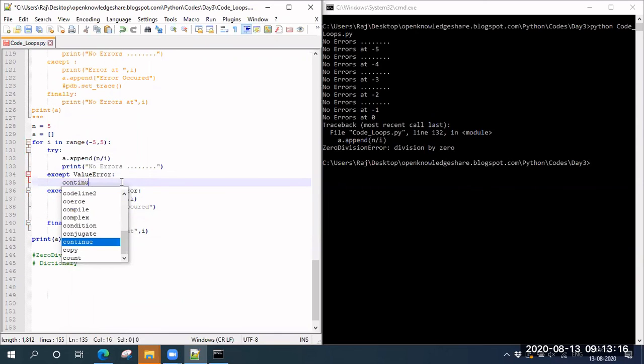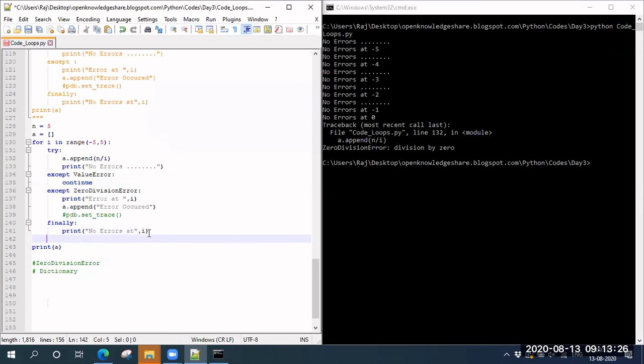There is one thing called continue. What continue does is skip whatever is down there, so it doesn't execute the other lines of code in that particular loop. It just skips from there and goes to the next iteration of the loop.